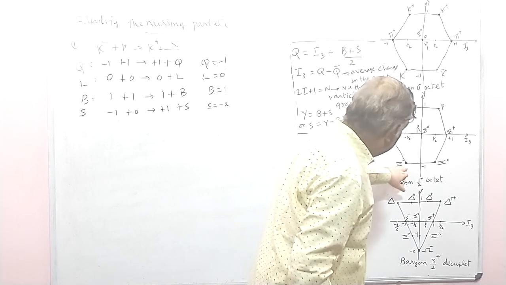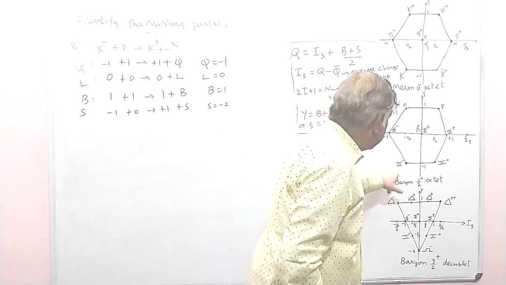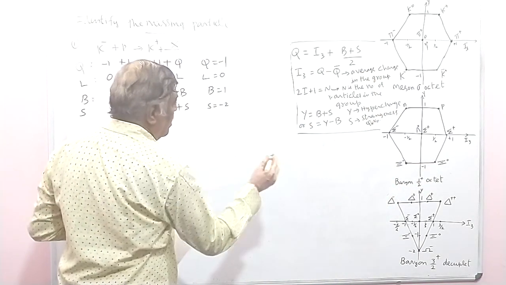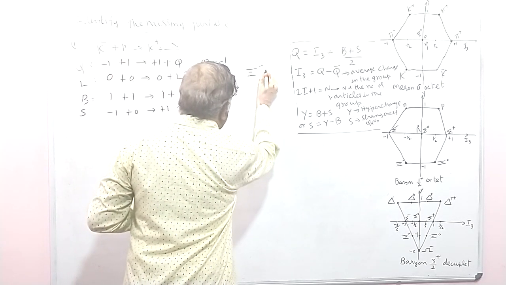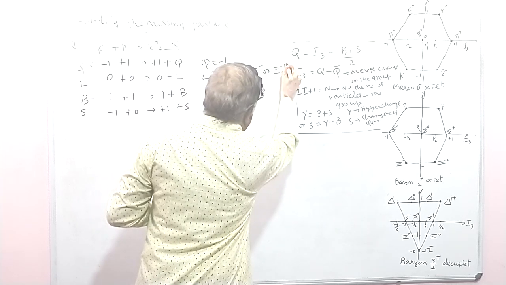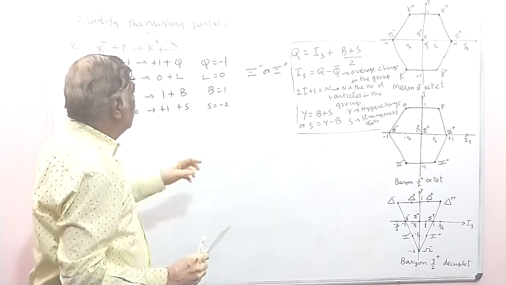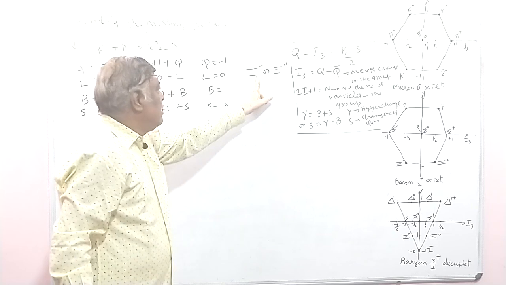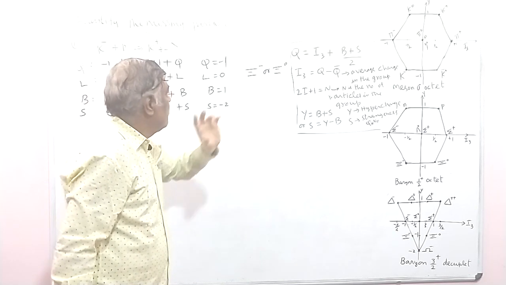So these particles, psi 0 and psi minus, belong to S equal to minus 2. So they are also baryons. So from S equal to minus 2, we infer that the particle may be either psi minus or psi 0.